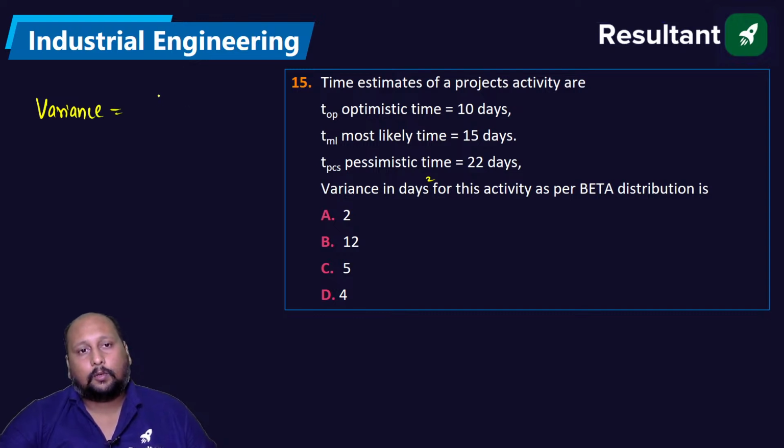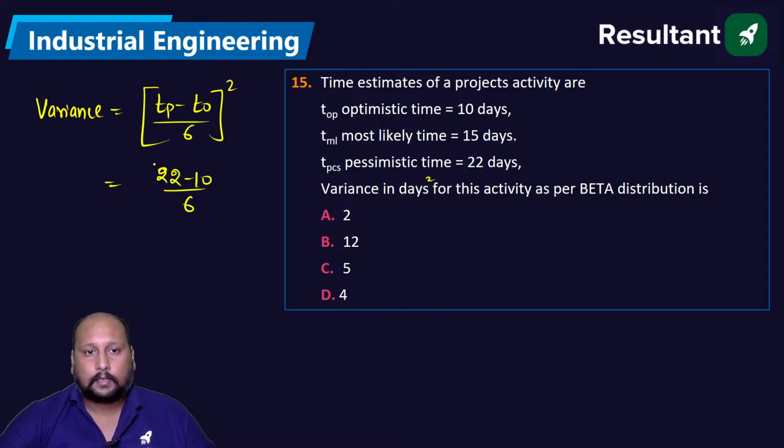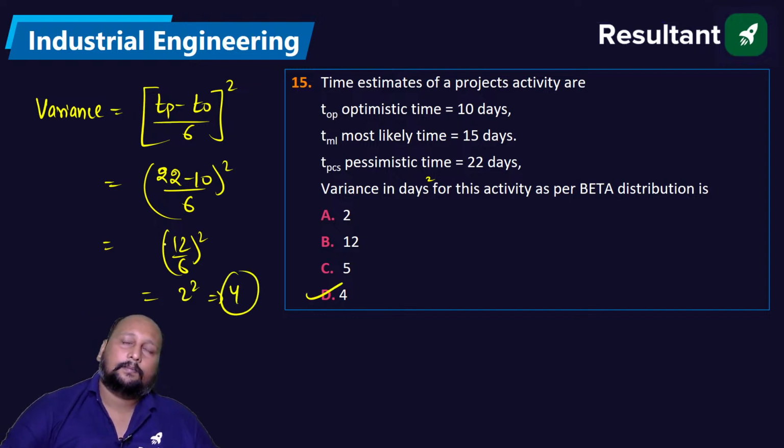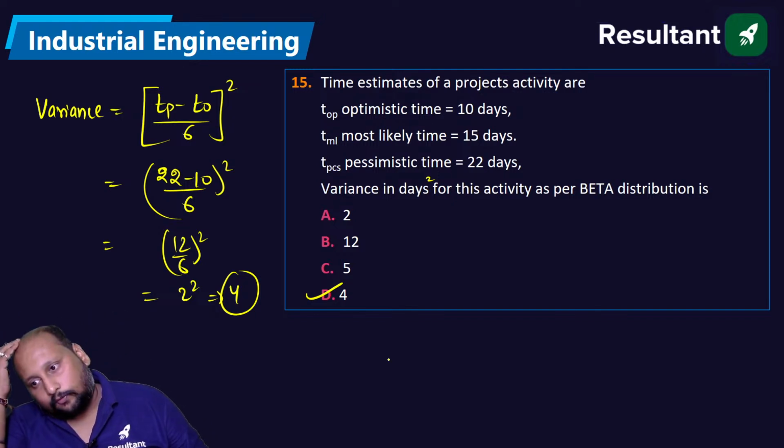Variance is equal to (TP minus TO) by 6, whole square. So TP is 22 minus TO is 10, by 6, whole square. So this is 12 by 6 whole square. That is 2 square, that is 4. Option D is the correct answer. 4 is the correct answer.